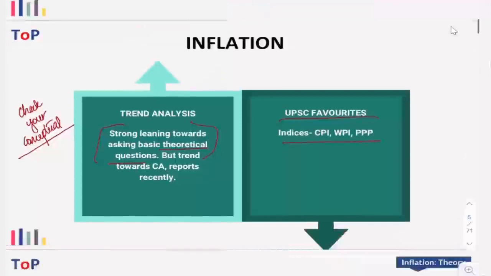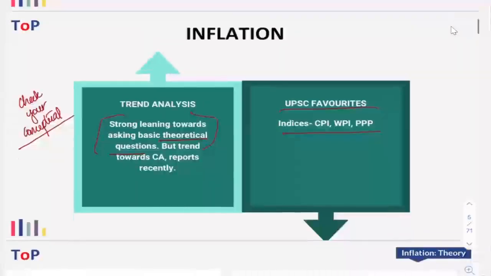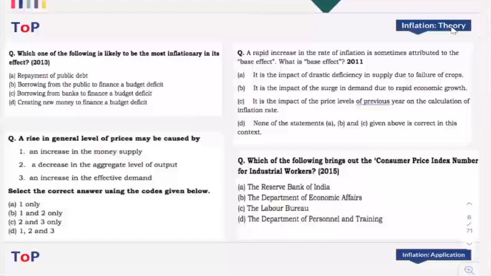Now moving forward, we are going to discuss some of the important questions asked in the inflation portion by UPSC for the prelims in the past 10 years. The first question we are going to discuss is which is most inflationary in its effect. Now, which one of the following is most inflationary? Here again, we are trying to check whether you have understood the concept of inflation or not, right? The first one is repayment of public debt. Is it inflationary in nature?